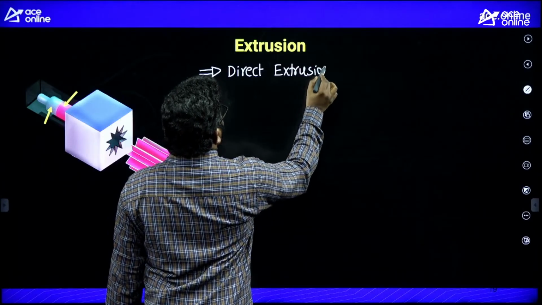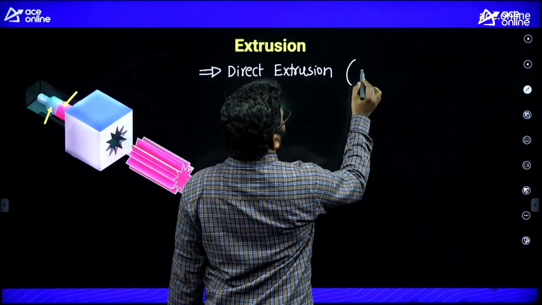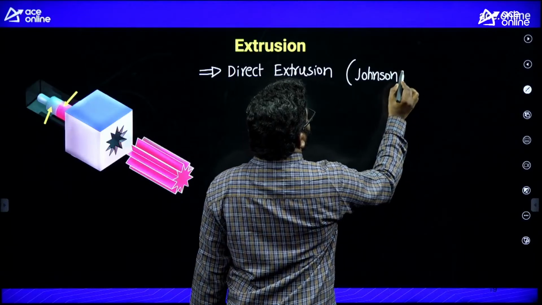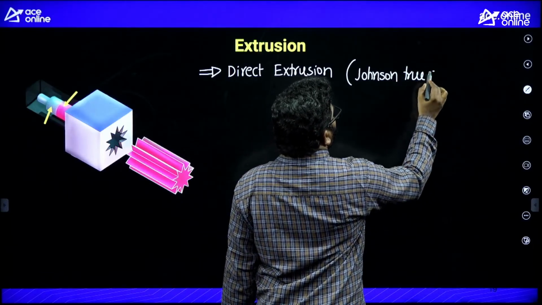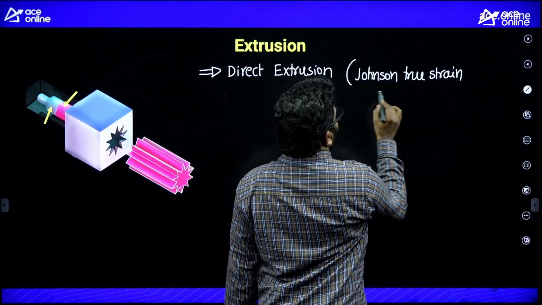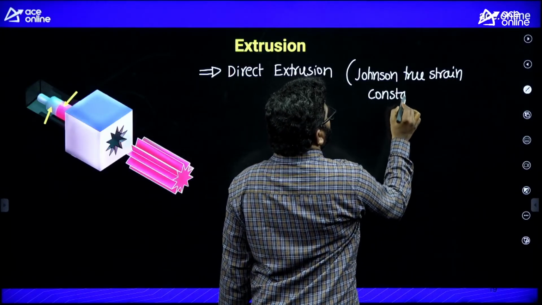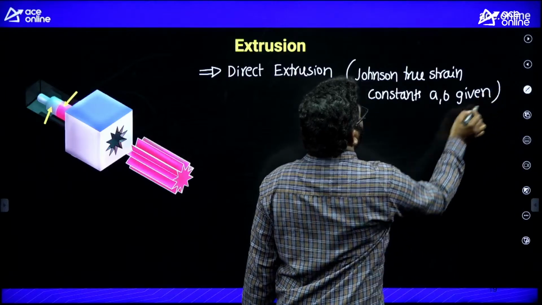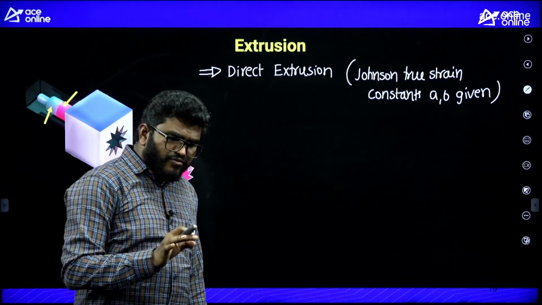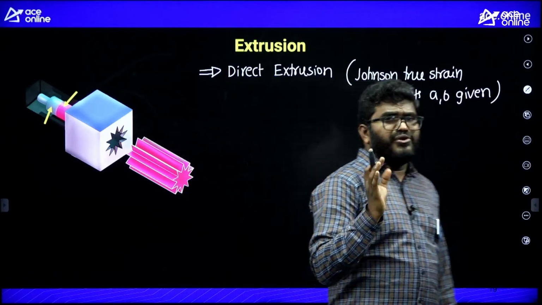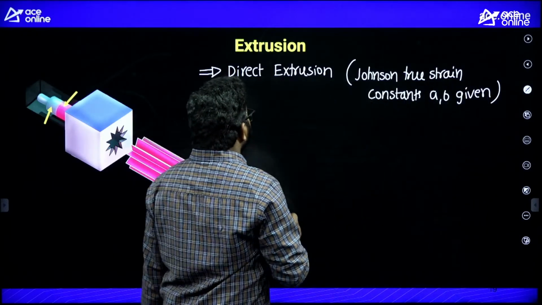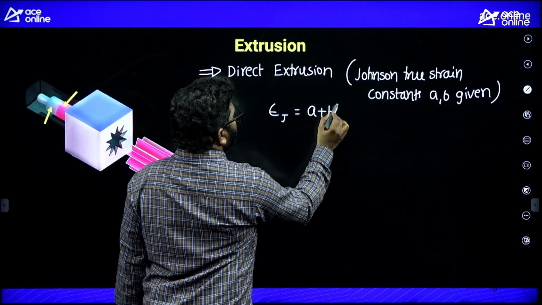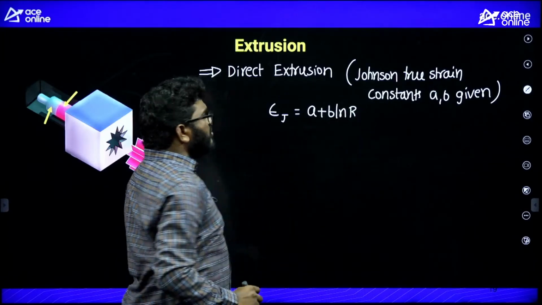In the question paper, Johnson true strain constants A, B are given, but don't worry, the formula also they will give, you no need to worry. So remember, Johnson true strain is equal to A plus B ln R, where R is equal to A naught by A1.